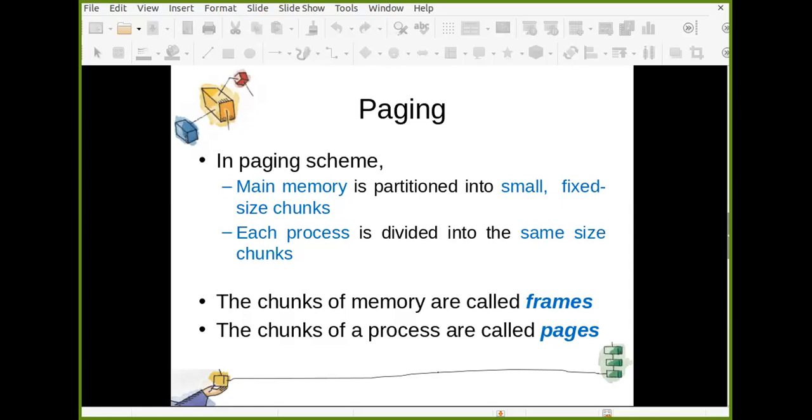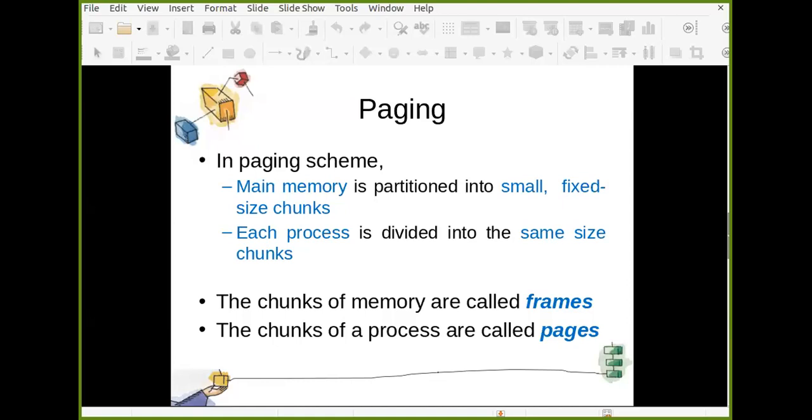In the paging scheme, first of all, the main memory is now partitioned into small fixed size chunks. In fixed partition also, the whole main memory gets divided into fixed size partitions. Here also the same thing happens, but the only difference is that the size of this chunk is very small compared to those partitions, and each process is also divided into same size chunks. The chunks of memory are called frames, and the chunks of process are called pages.